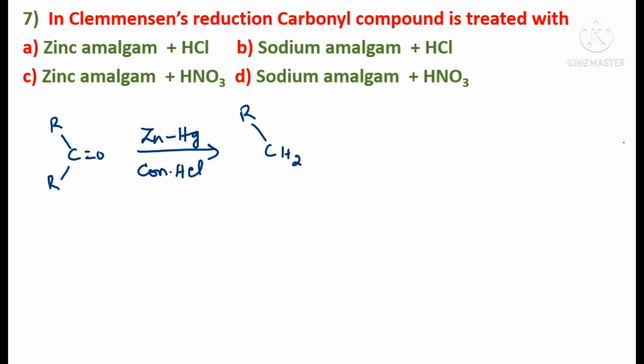This C double bond O will be converted to CH2. So we'll get a hydrocarbon. Understood? So which is the option? We are using zinc amalgam and concentrated HCl. So option A is correct.